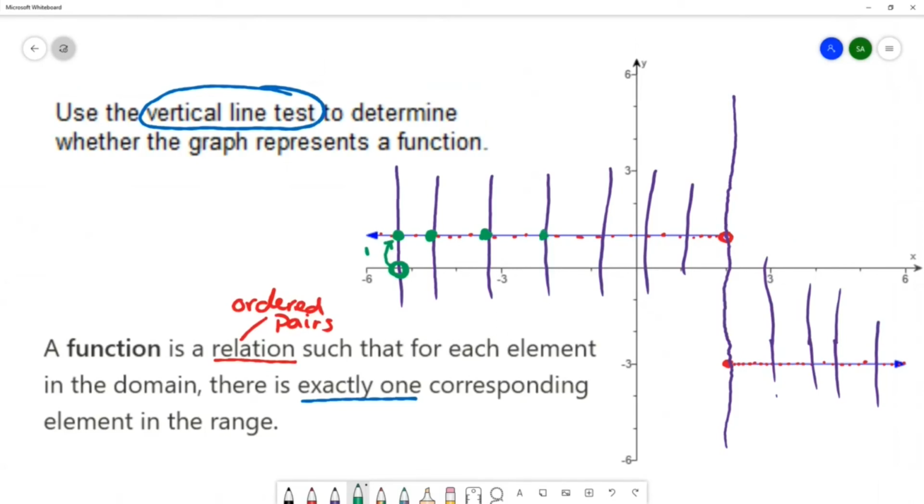So as long as all of the vertical lines only have one intersection point, then we have a function. So let's pay attention to this long vertical line I drew. This one has an open circle, which is not part of the graph, and this one has a closed circle, which is part of the graph. So that vertical line only has one intersection point, and we only have one intersection point on all of these vertical lines. And so that is telling us that we have a graph that does represent a function. So this is a function, yes.